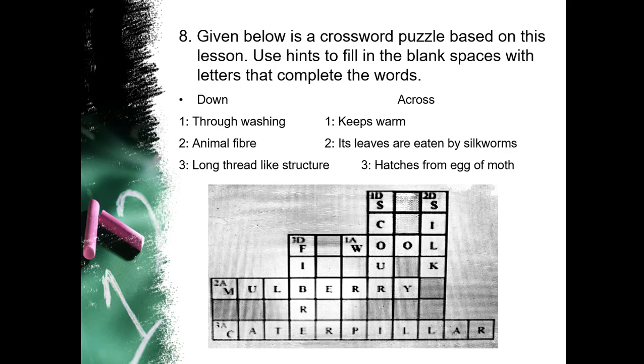Now let's go for the across. Keep warm. Who will keep you warm? That is nothing but the wool. Next one is, its leaves are eaten by silkworms, that is mulberry. Next one is hatches from egg of moth. The answer is very simple, that is caterpillar. You can write silkworm also, but so many blocks are given and in that the caterpillar fits. So here is the exercise.